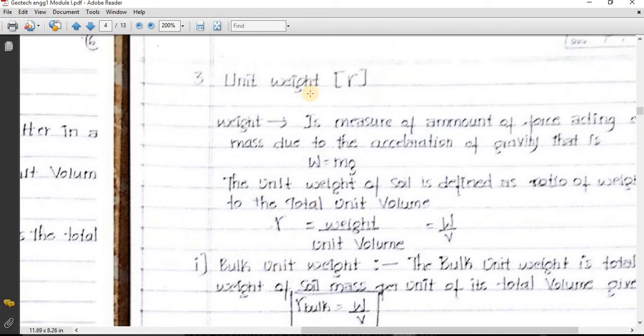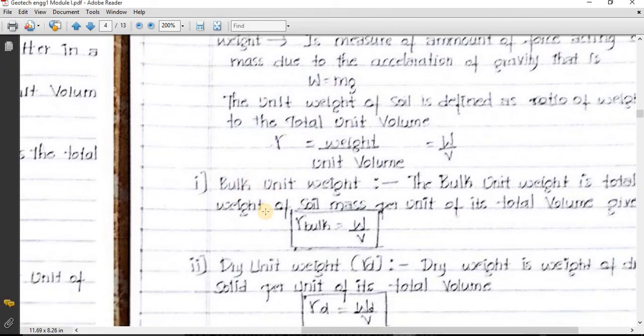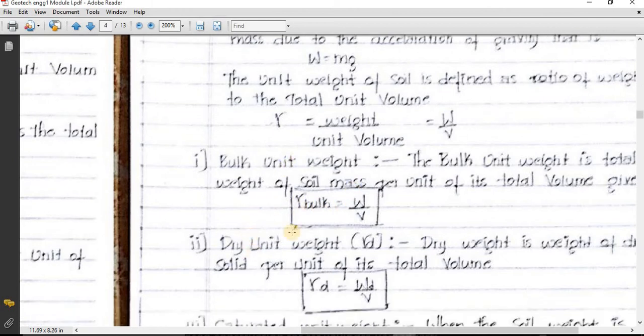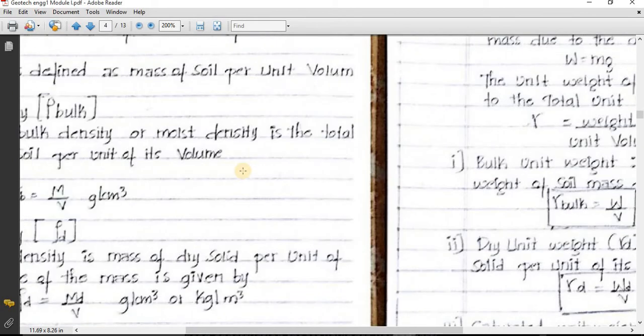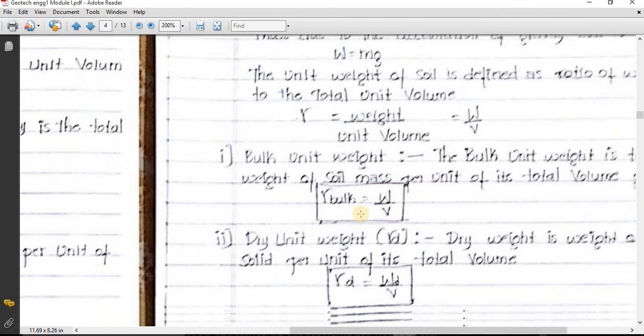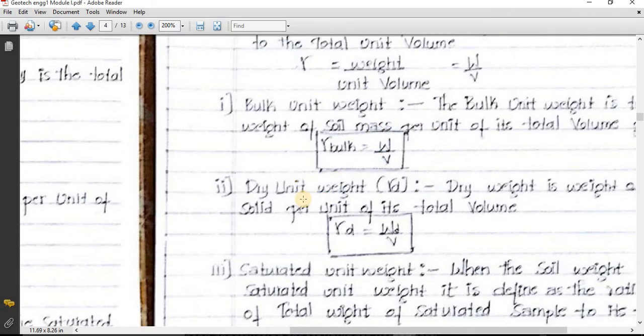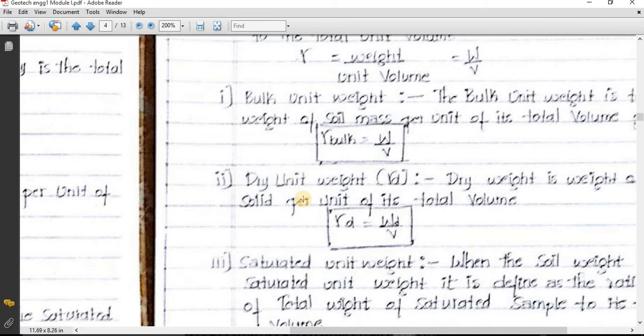In unit weights there are various terminologies. Bulk unit weight, bulk means whole, dry unit weight. Same terminologies we have studied previously in mass. Here mass comes into picture, there weight comes into picture. Just I will repeat briefly. Bulk unit weight means total weight divided by volume.